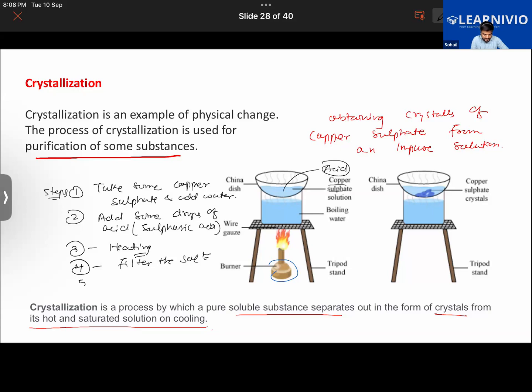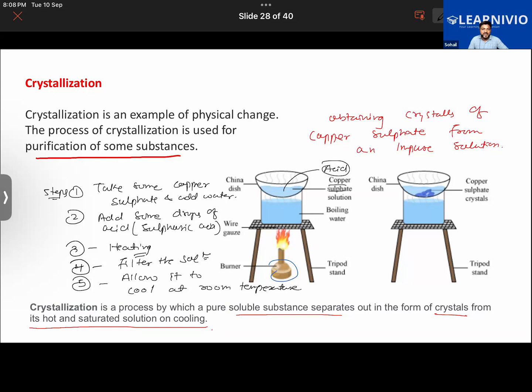Then step number five will be to allow it to cool at room temperature. It's not like we are going to put it in a refrigerator. We are going to simply allow it to cool at room temperature.